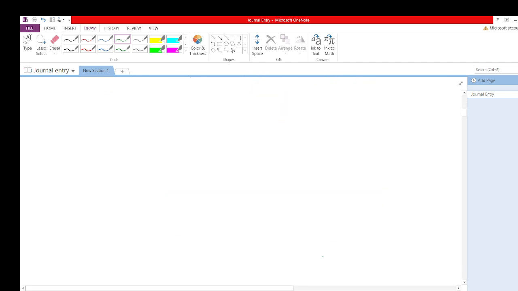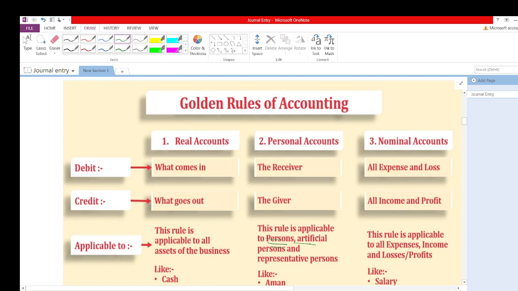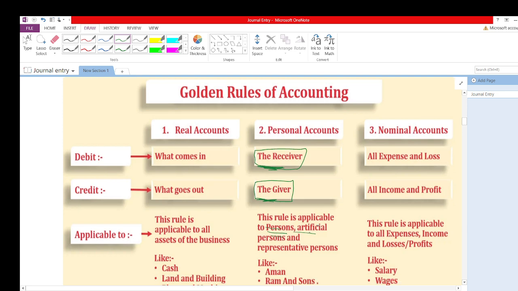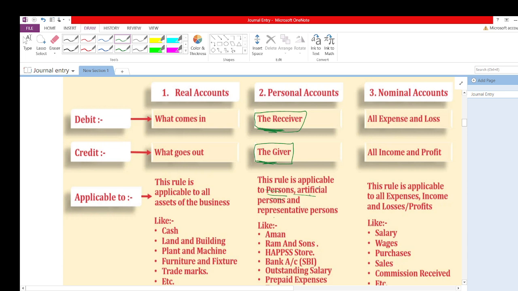Now what would be the rule of this personal account? As we know, journal entries are recorded according to rules. The rule of the personal account is debit the receiver, credit the giver. So debit all the receivers who are going to receive anything, and credit the giver, meaning whenever we are giving to anyone, we credit it. I hope you understand what a personal account is and what its rule is.